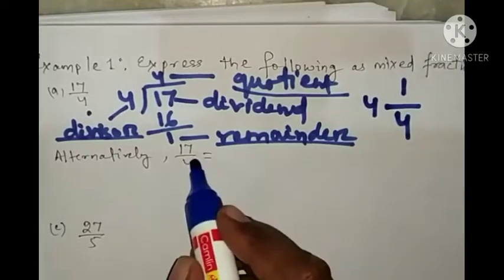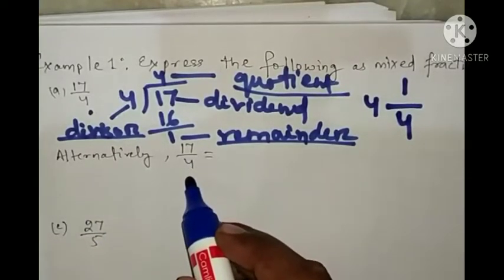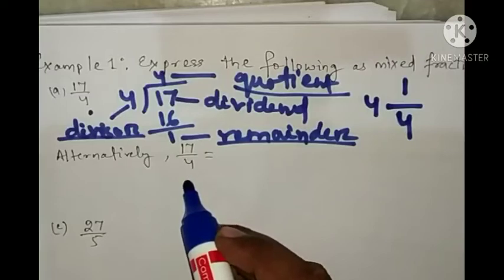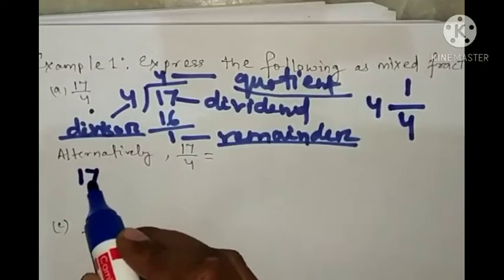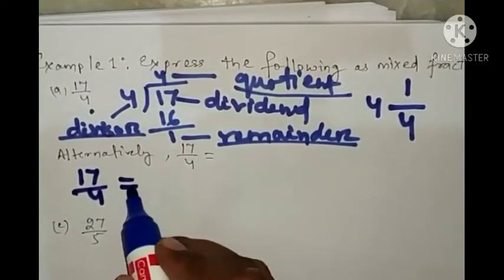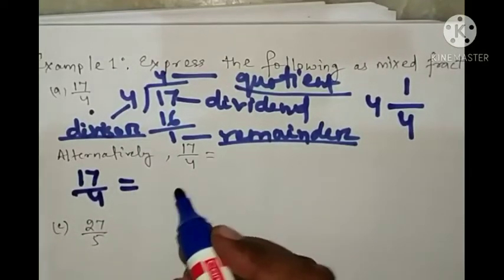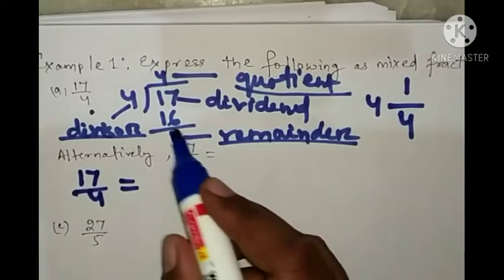How can we find out 17/4? You will write 17/4 equal to, here 4 fours are 16.